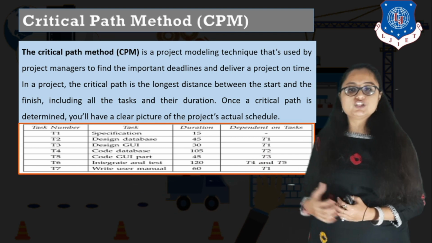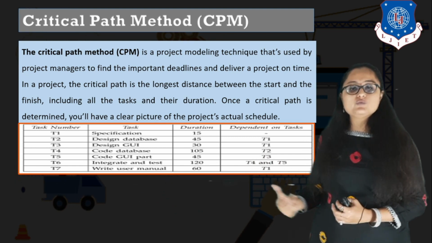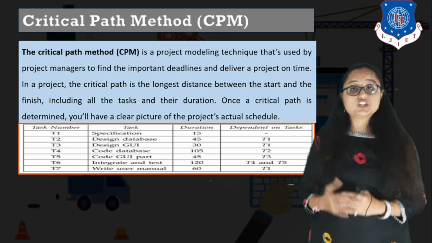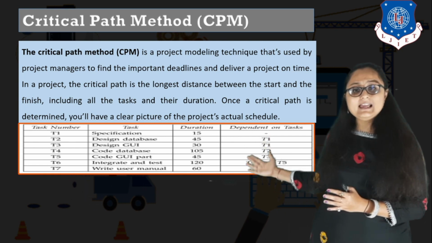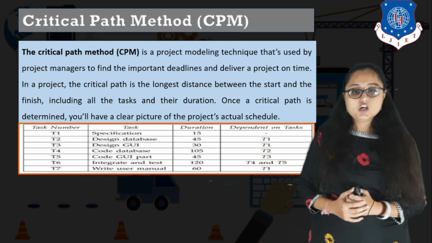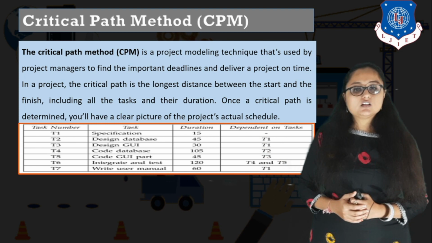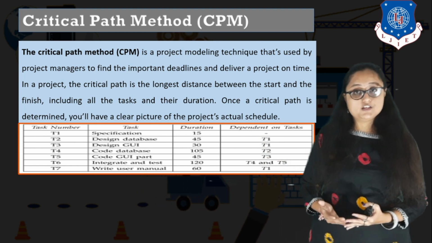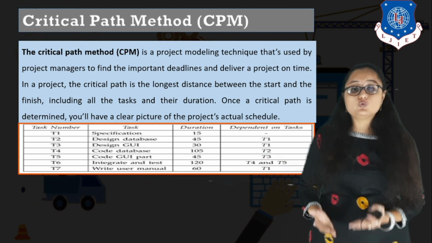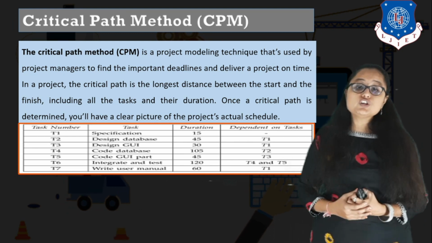The next is code GUI part. Code GUI part's duration is 45 days. And it is dependent on T3. So what is T3? It is design GUI. So once design GUI is completed, only then you can start the code GUI part.